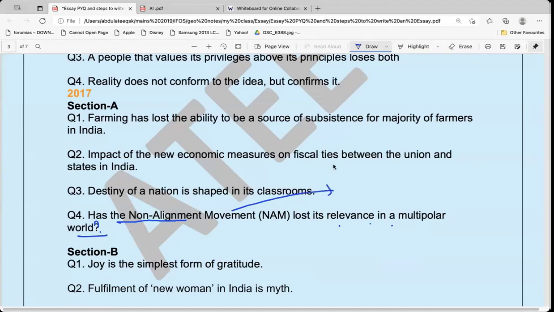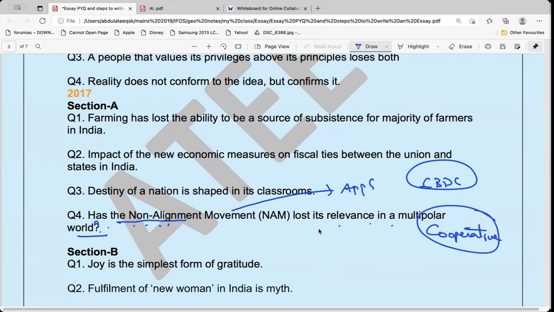Do you see such kinds of questions being asked in the APPSC? APPSC is asking similar theme-based questions. If you have gone through the previous year APPSC paper, they have asked about soft power of India, and they have asked about central bank digital currency. They have asked about cooperatives and their significance. So they are primarily focusing on themes. We call them theme-based essays. They have also asked philosophical essays. Only one essay they have asked in the APPSC.